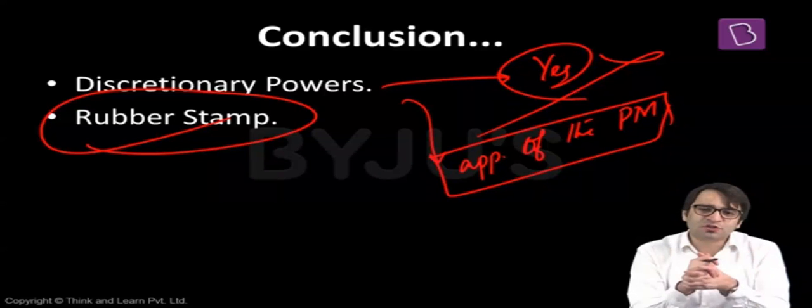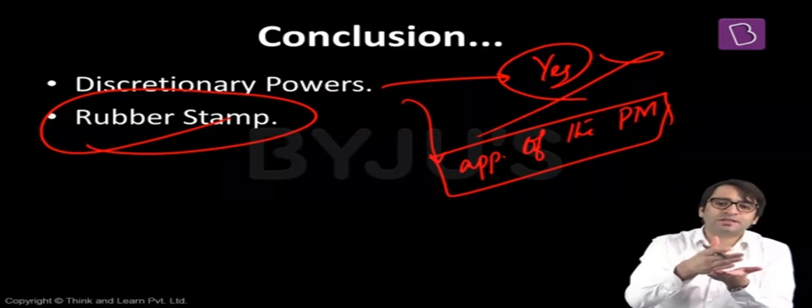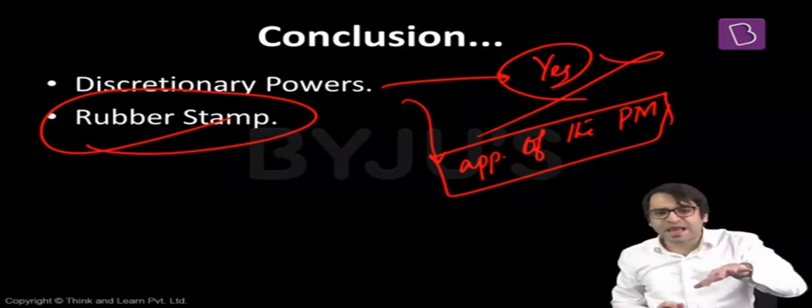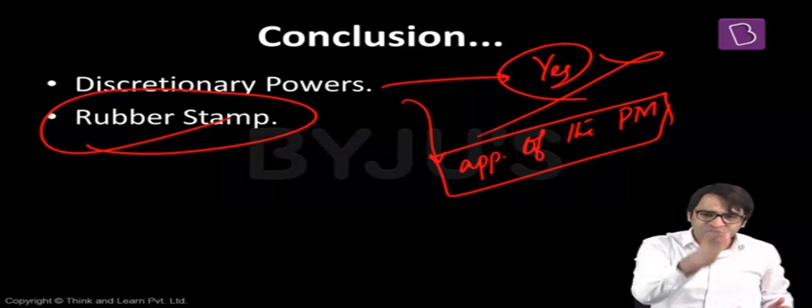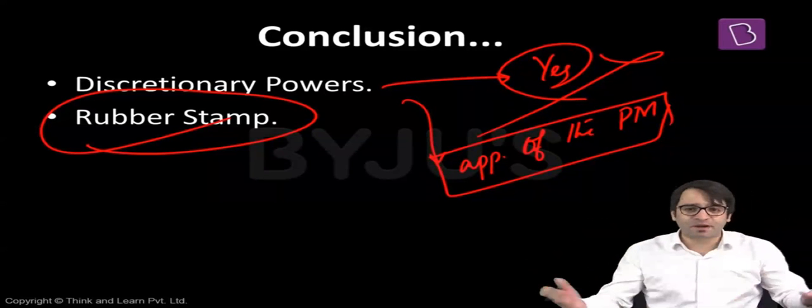Appointment of the Prime Minister. Because the Constitution says the Prime Minister shall be appointed by the President. Who this Prime Minister is, or who this Prime Minister can be, the Constitution is silent on this. Constitution only says that the Prime Minister shall be appointed by the President. Can the President appoint anybody as the Prime Minister? Yes, because that's the discretionary power of the President.